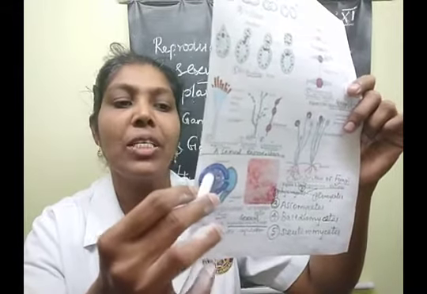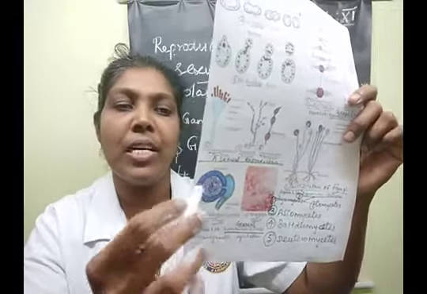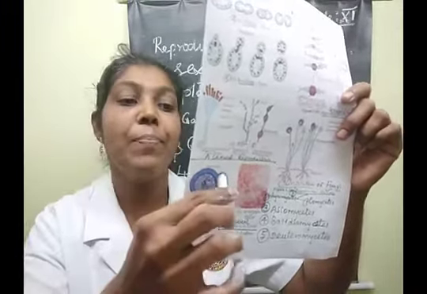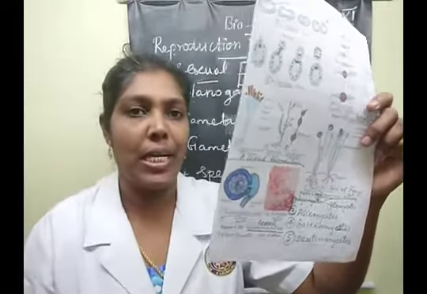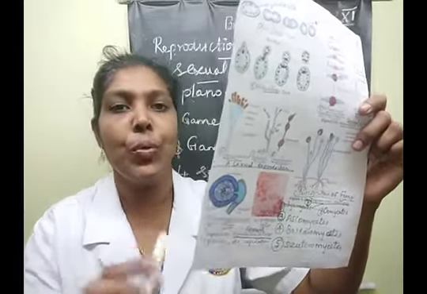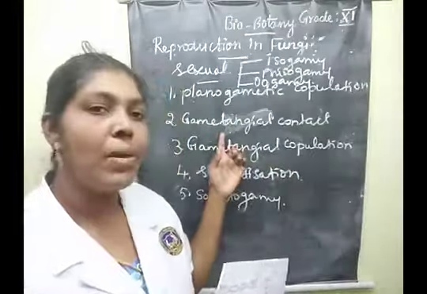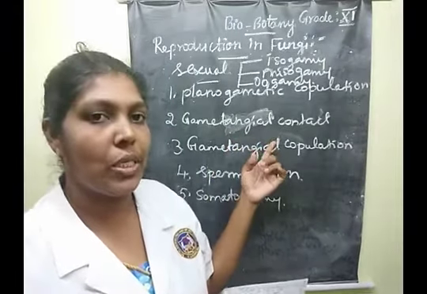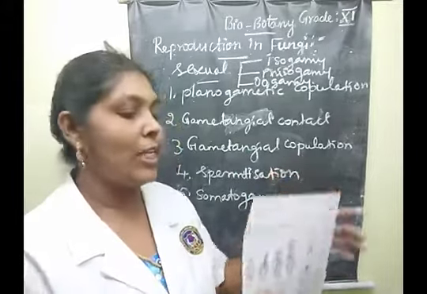The oogonium is the female sex organ, very large in size. The antheridium is the male sex organ, smaller in size. Clear, children? The contact between these two, oogonium and antheridium, is known as gametangial contact.